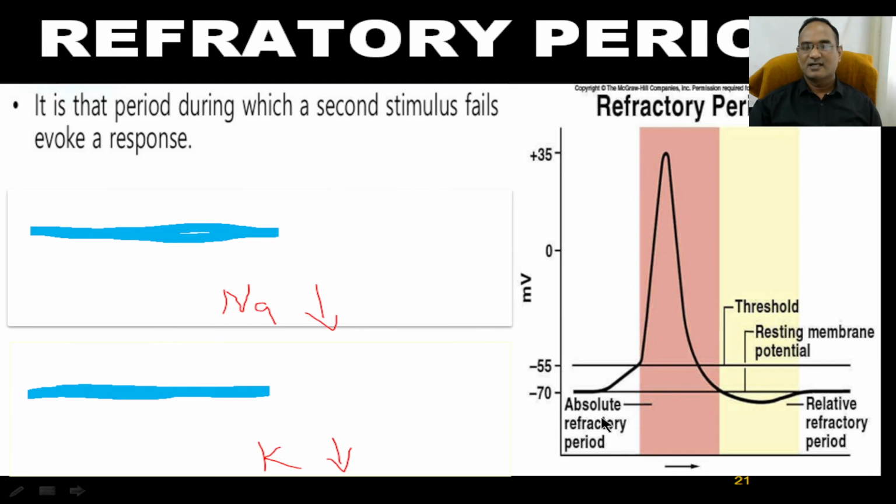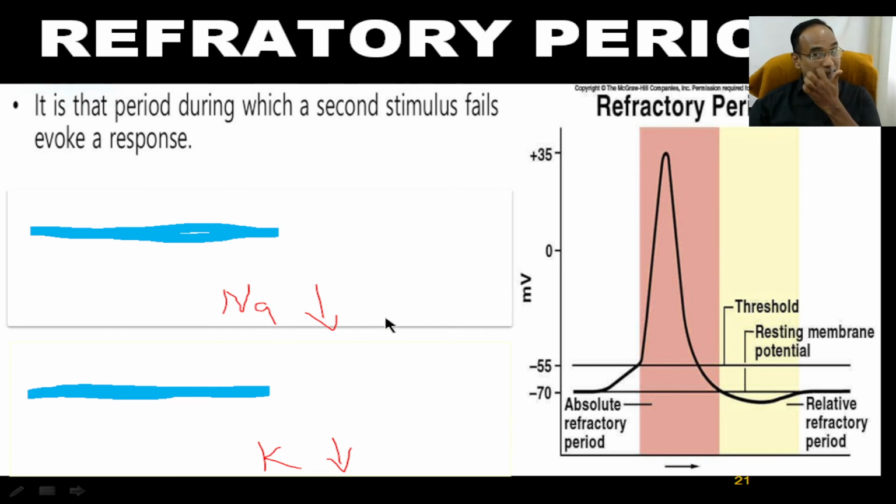This means there is no chance of initiating the action potential, depolarization or repolarization. Before depolarization, if there is no chance of creating depolarization, that is called the absolute refractory period. After depolarization, again there is no action potential, that is called the relative refractory period.